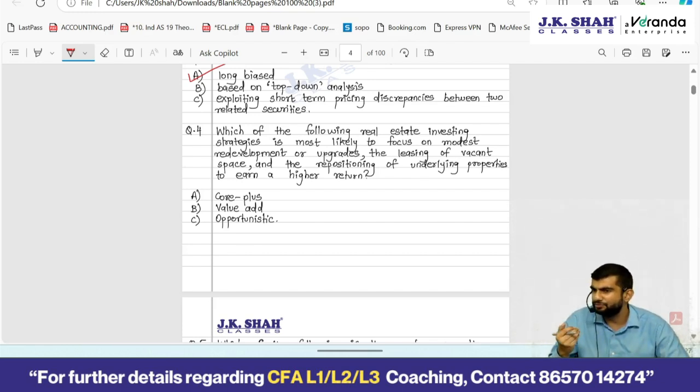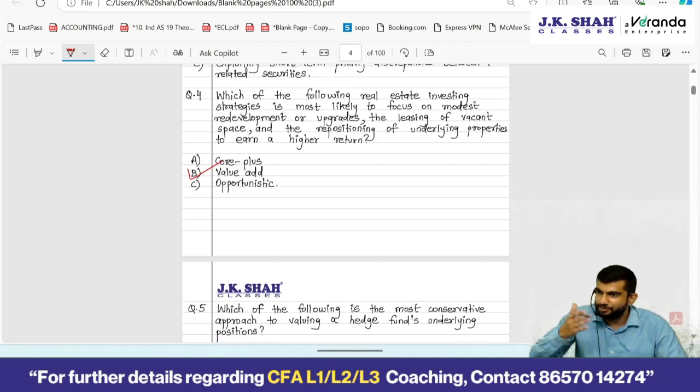You may give it out to some shop owners, etc. And repositioning of underlying properties. All these are characteristics of what? Value add. Fine. Okay. As we go up above the spectrum, core plus, value add, opportunistic, the risk keeps on increasing, but then the returns also keep on increasing. Leverage also keeps on increasing as we go up above the spectrum, like that.